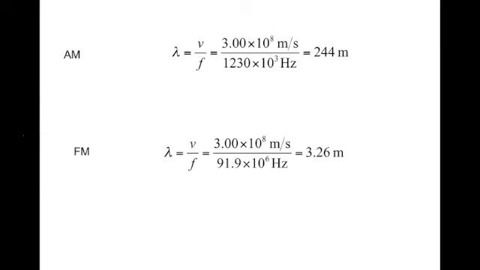For AM frequencies, the wavelength is going to be 244 meters, while for FM, the wavelength is only 3.26 meters. Going back then, the AM radio wave has a larger wavelength, while the FM wave has a larger frequency.